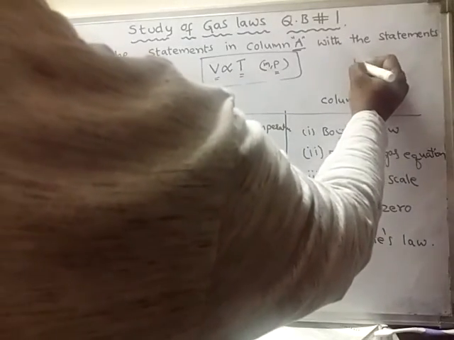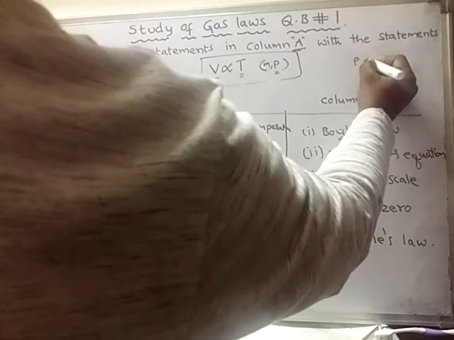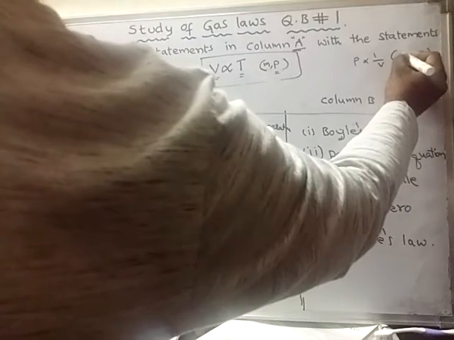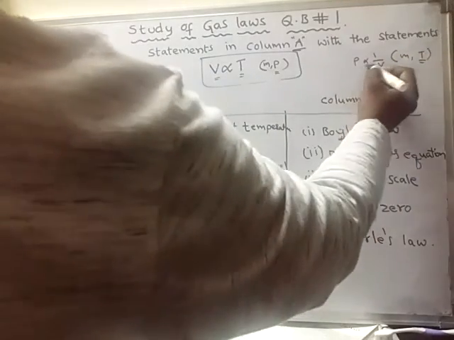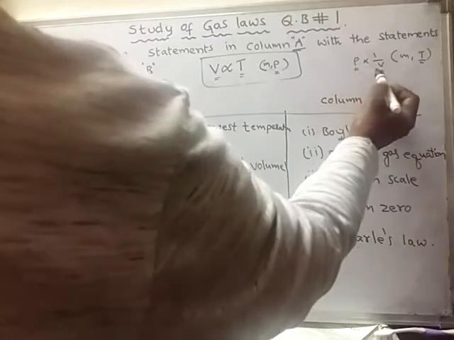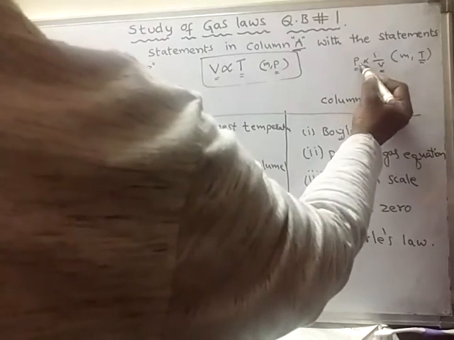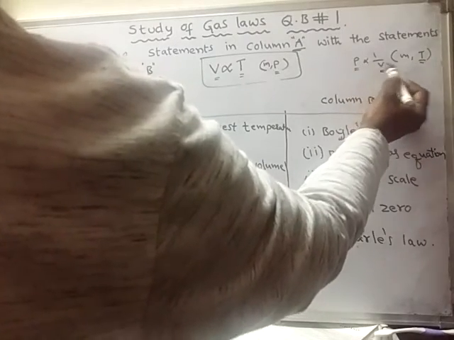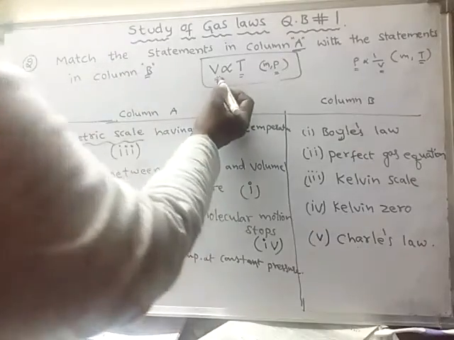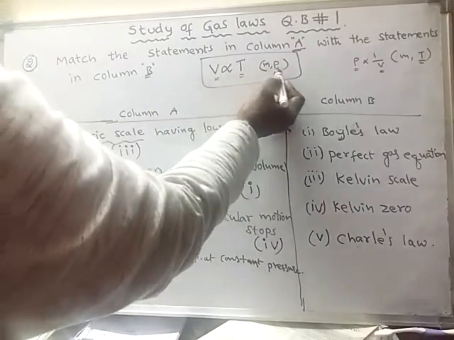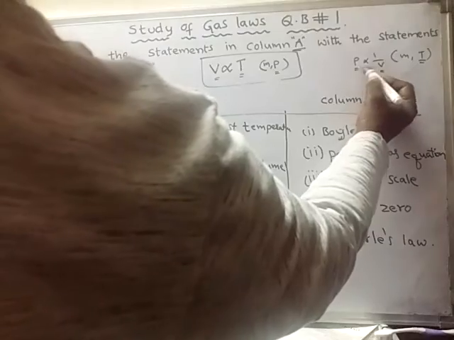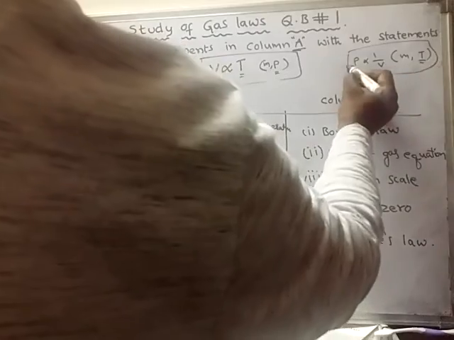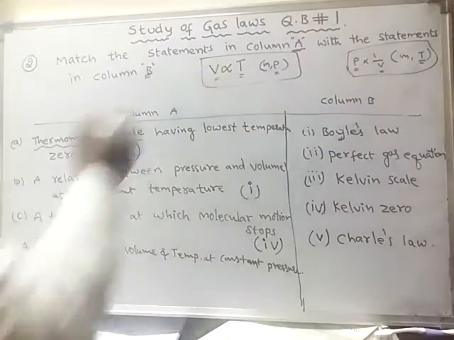Boyle's law. Here P is inversely proportional to volume when temperature is kept constant. Mass and temperature are kept constant. This relation is between pressure and volume. In Charles' law, volume and temperature are variables and pressure is constant. In this case, pressure and volume are variables and temperature is constant. So this is known as Boyle's law, and this is known as Charles' law.